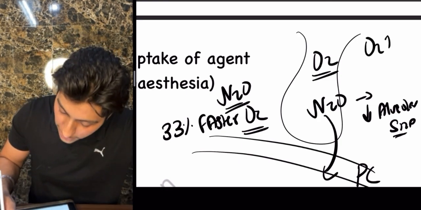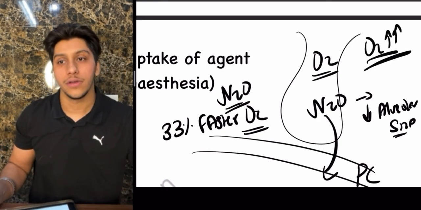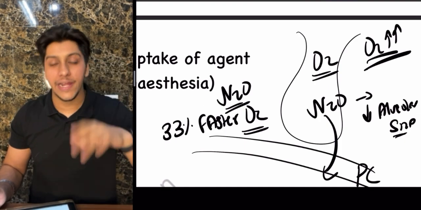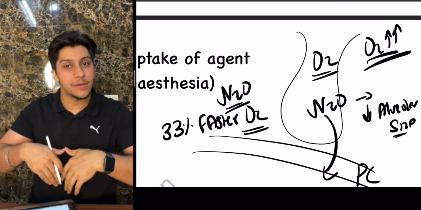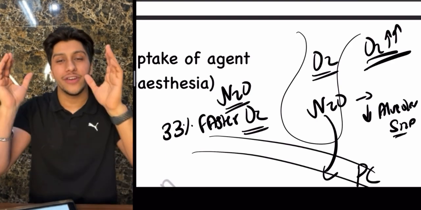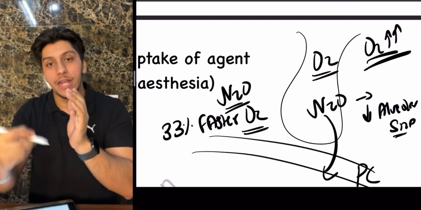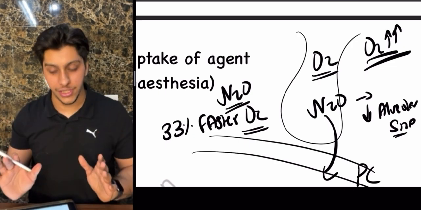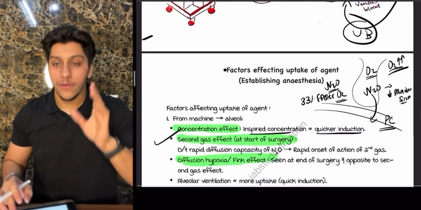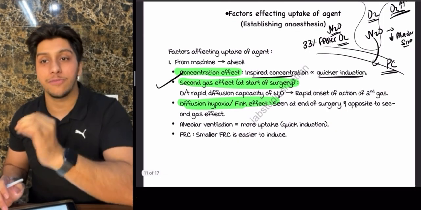Thereby, the oxygen level is going to increase. I hope you understood. At the start of surgery, the nitrous oxide diffuses faster into the pulmonary circulation, because of which it reduces the size of the alveoli. Thereby, the oxygen present inside increases in concentration. So this is going to be your second gas effect. This is at the start of surgery.